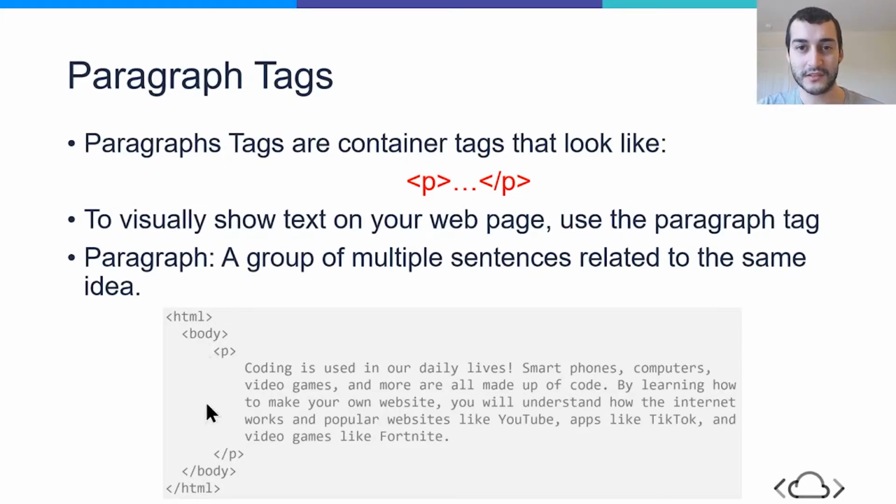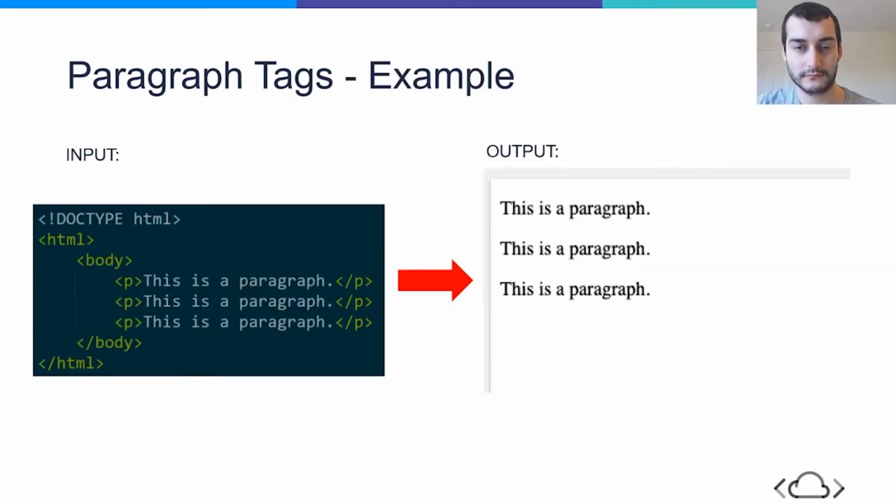At the bottom of the screen, we have an example of one paragraph written in HTML. We know that this is only one paragraph because we have one opening paragraph tag, some text nested inside, and then one closing paragraph tag. If you read the text written inside, you'll see that these sentences are actually all related, again, to the same idea, topic, or subject.